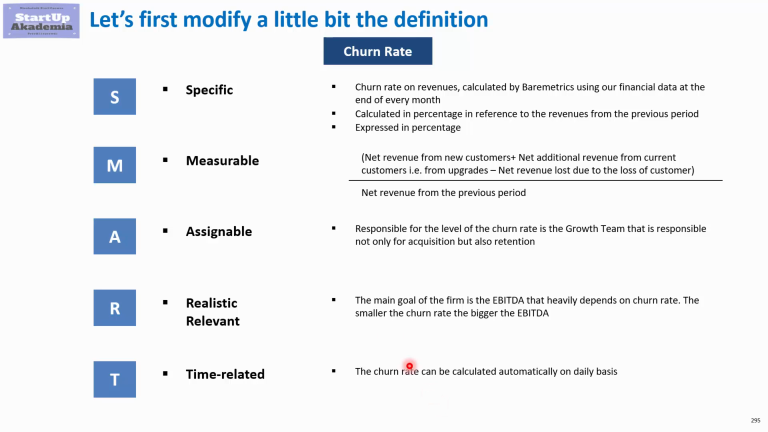As you can see, at the beginning we had a very general churn rate KPI. Then through the SMART rule, we managed to make it more specific, more actionable. That is why it is so important to apply this rule to each and every KPI.